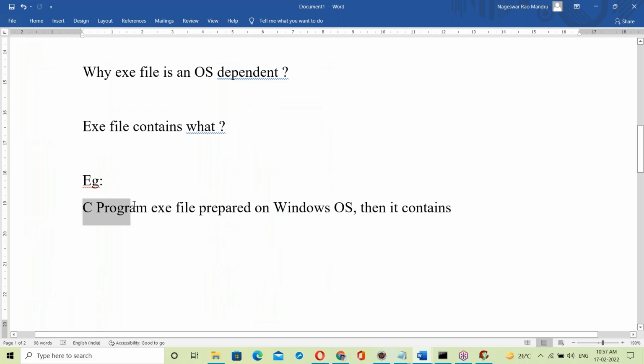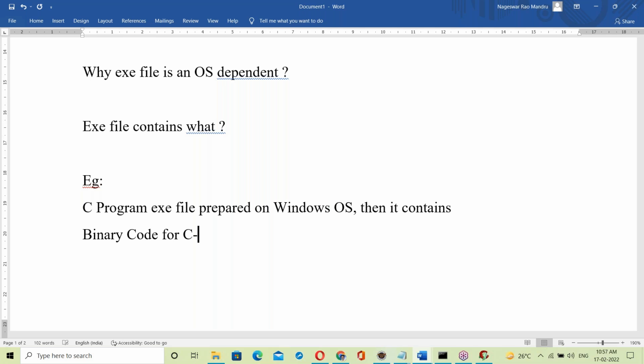Okay. A C program exe file is prepared in this way. Then it contains binary code for the C program, binary code for the C library, and binary code for the OS library.